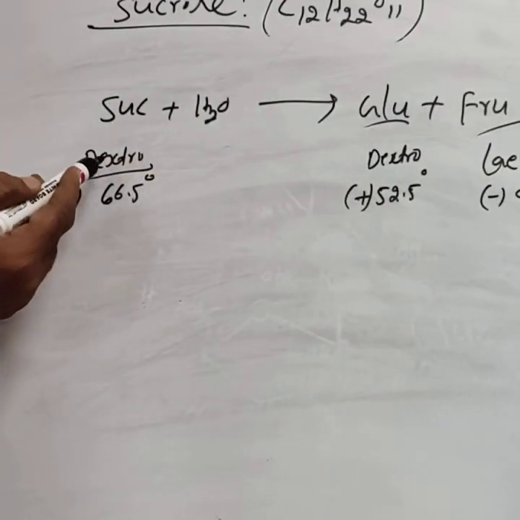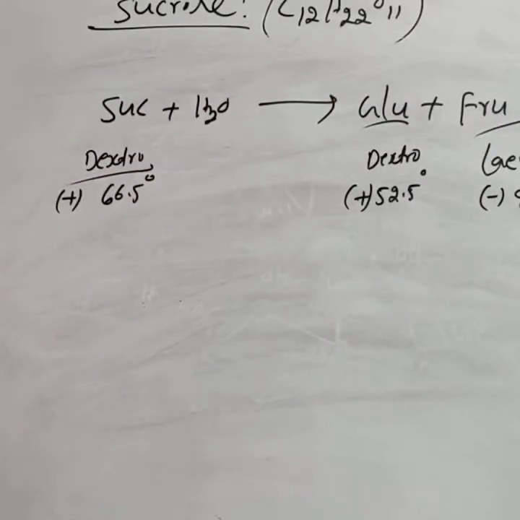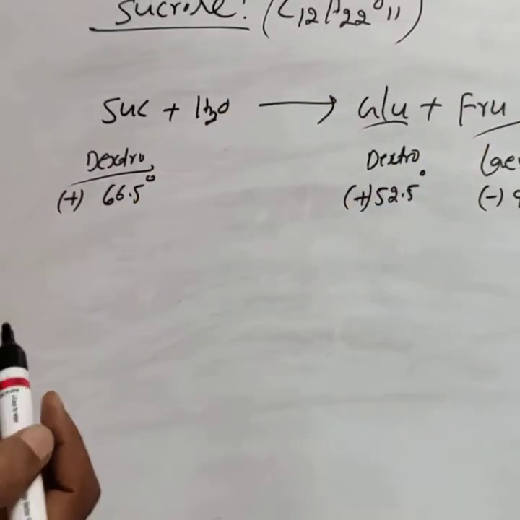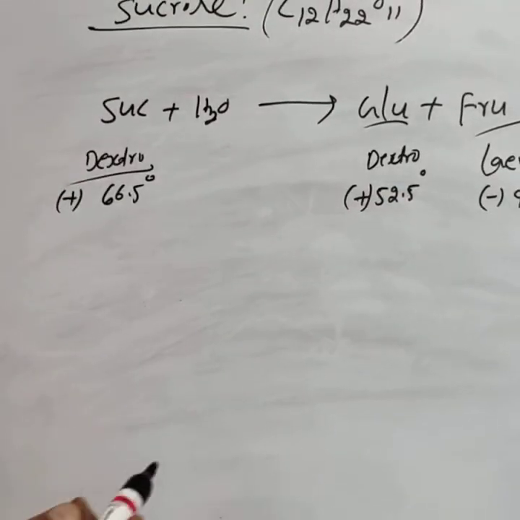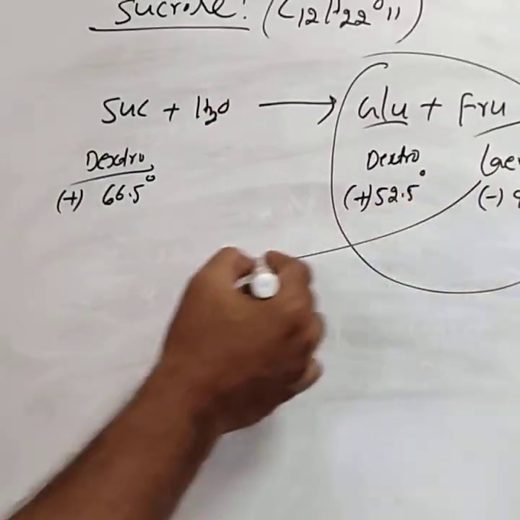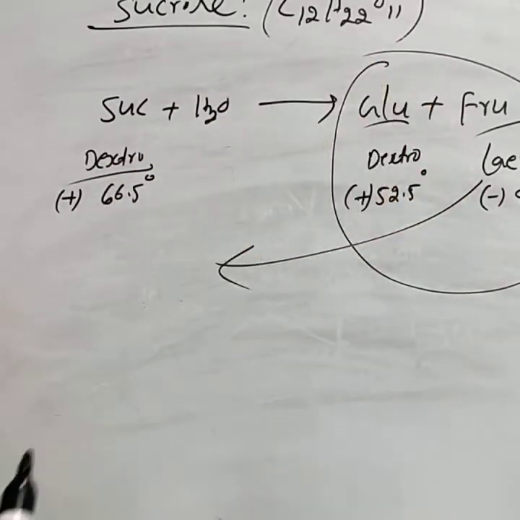Consider that sucrose is dextrorotatory. Sucrose on hydrolysis forms glucose and fructose. Glucose is dextro and fructose is levorotatory. Sucrose angle of rotation is 66.5 degrees. Of glucose and fructose, fructose has the larger angle of rotation, 92.4. That means sucrose on hydrolysis changes the dextrorotatory compound into one levorotatory in nature, bringing the change in rotation from dextro to levo.